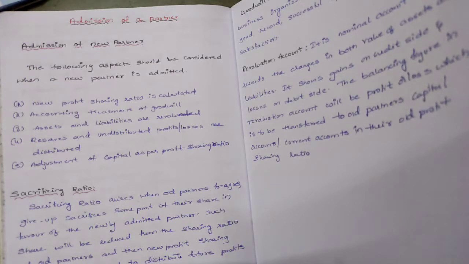First one, new profit sharing ratio we should calculate. Next, regarding the goodwill treatment. Next, assets and liabilities are revaluated. Next, if there are any reserves or undistributed profits or losses, we have to distribute them to the old partners. And next, adjustment of capital as per the profit sharing ratio.